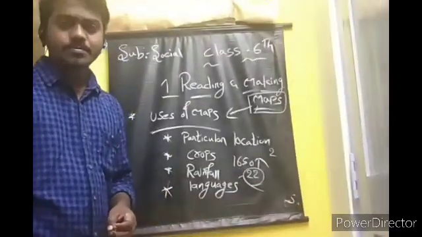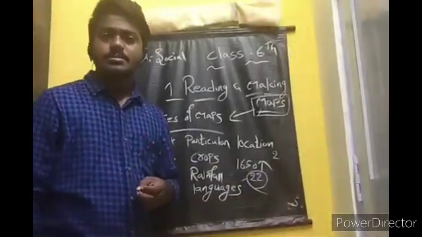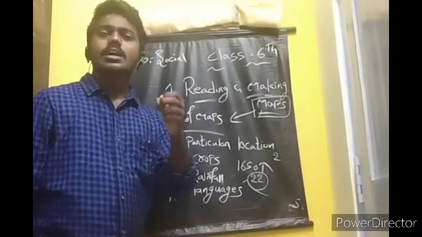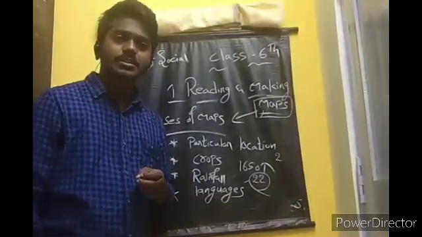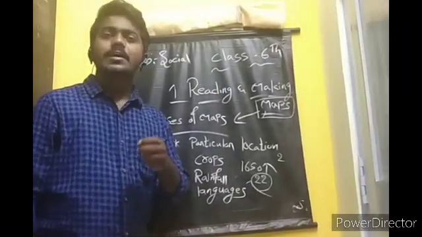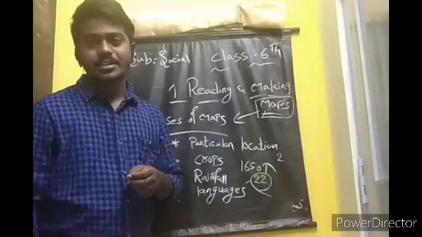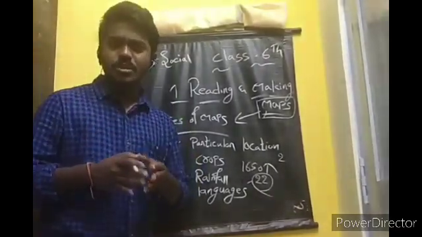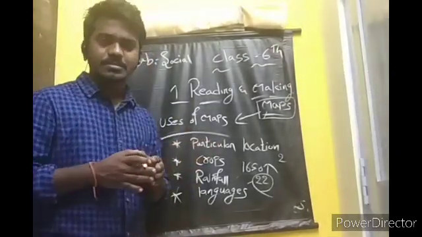For example, in Gujarat, what will they speak? Maximum they will speak Hindi and Gujarati. For example, in Maharashtra, they will speak Marathi. How do you know? You went to Maharashtra. How do you know? By knowing the maps.